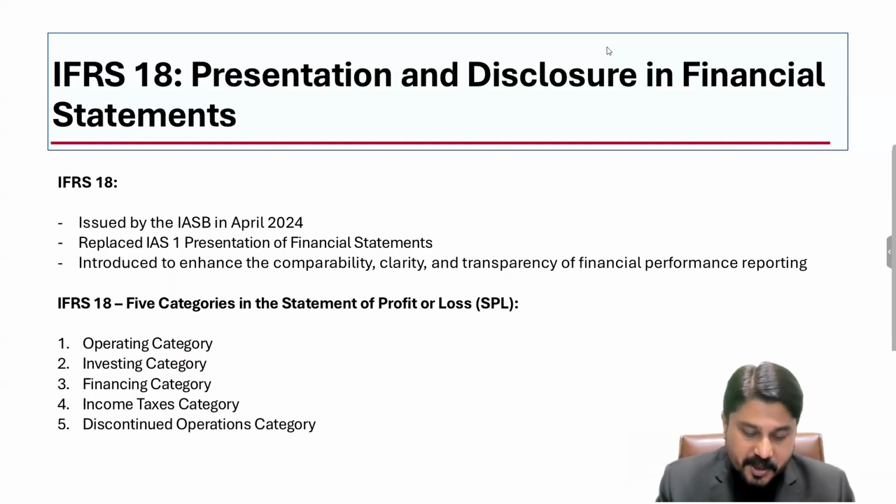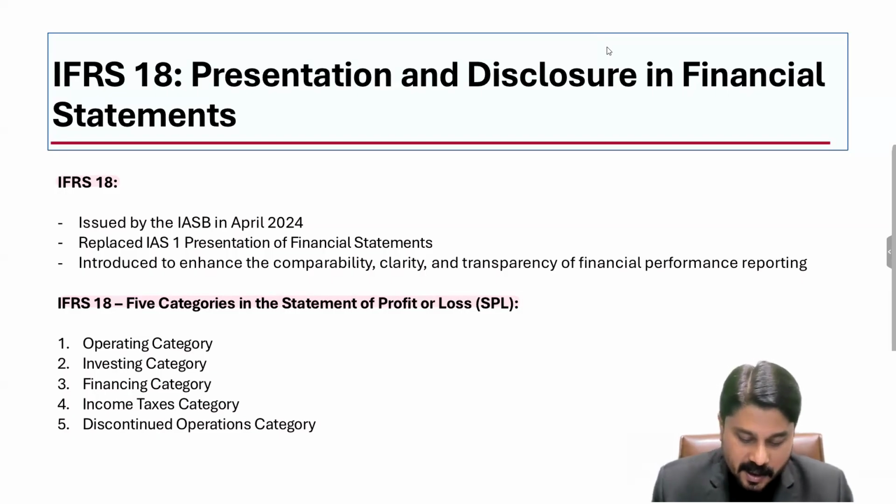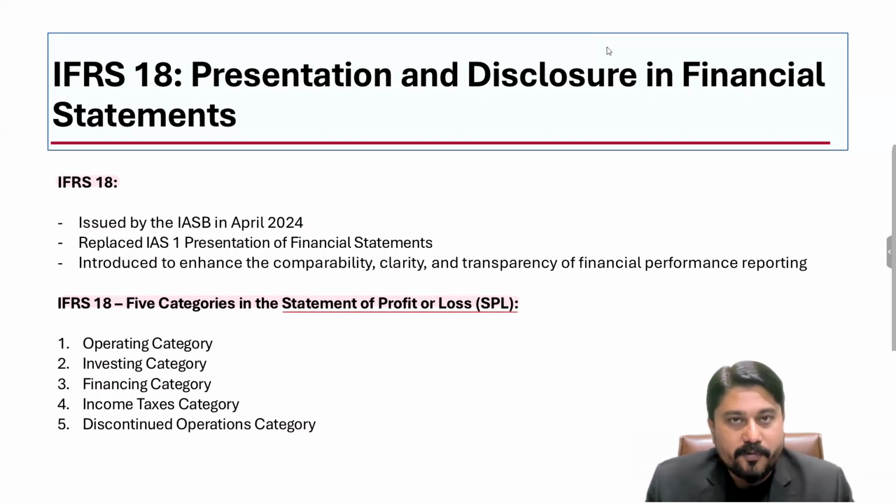And the major change of this IFRS 18 is on the income statement, also termed as statement of profit or loss. I repeat, if anyone asks you what's the major impact, that's where the major change of IFRS 18 is: the statement of profit or loss, SPL.